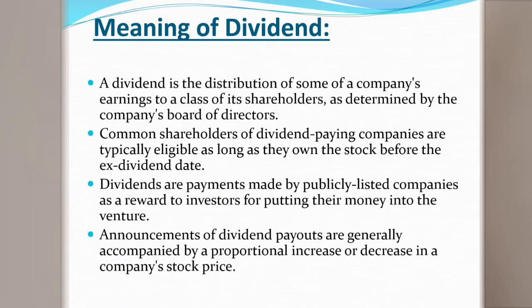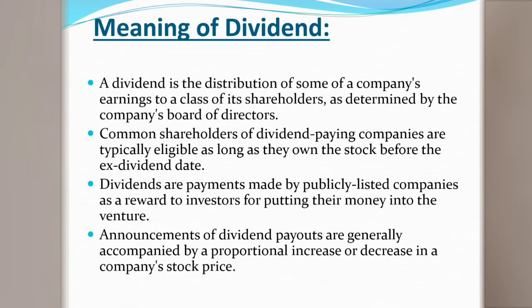That is the dividend. So dividend is the distribution of some of the company's earnings to its shareholders, and it is determined by the company's board of directors. The rate of the dividend and the way of payment of the dividend are decided by the company's board of directors meeting. So the company's board of directors meeting decides to provide the dividend to the shareholders of a company.